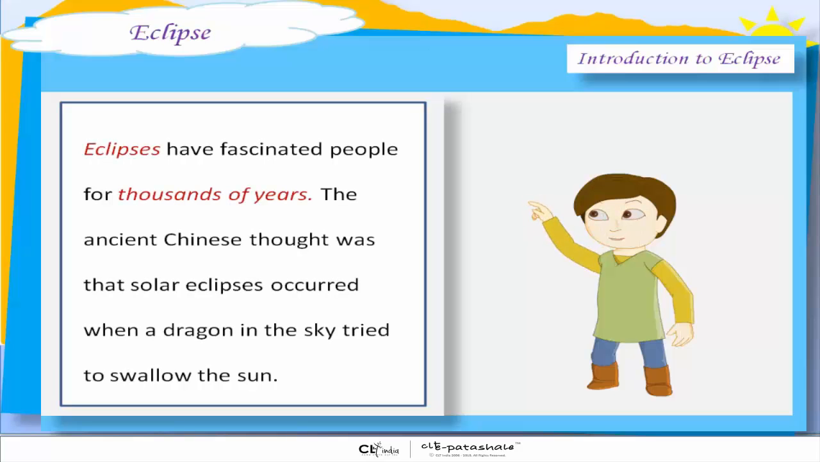Eclipses have fascinated people for thousands of years. The ancient Chinese thought that solar eclipses occurred when a dragon in the sky tried to swallow the sun.